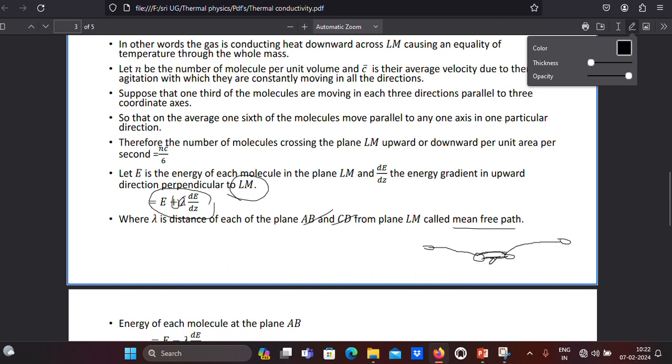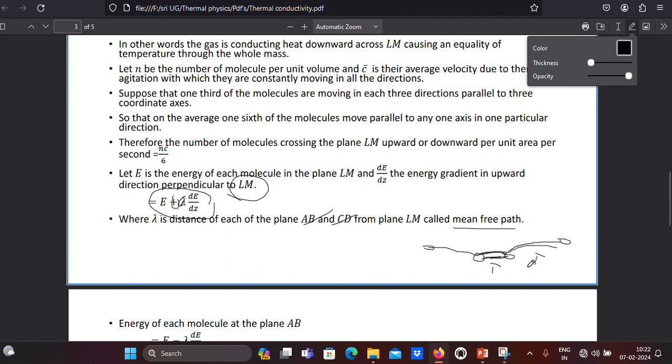This distance is called lambda, or this distance is also called lambda. Why? Because between these two collisions there is no collision, so it is moving freely. Path means distance, and here to here it is also moving freely, but this path is longer than that path.